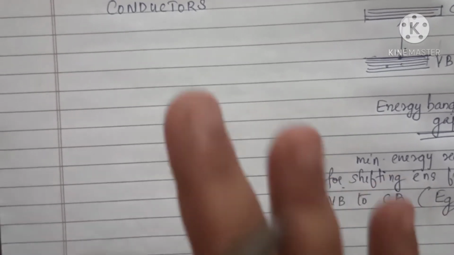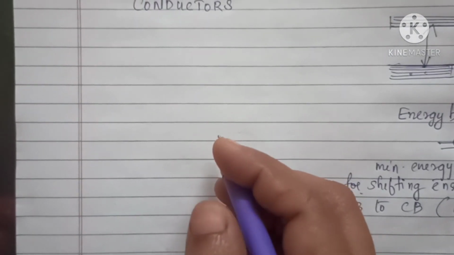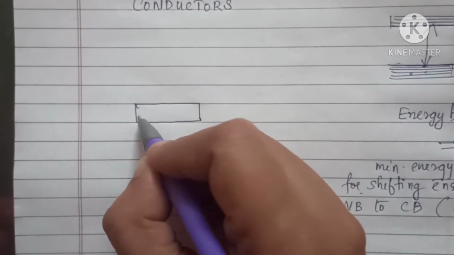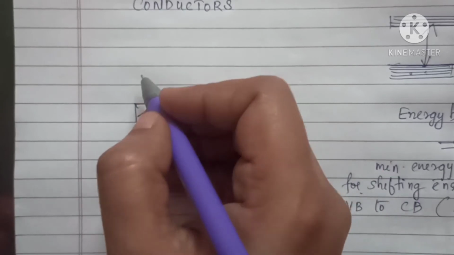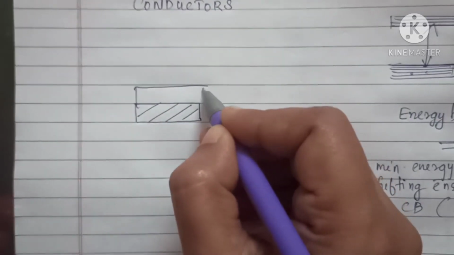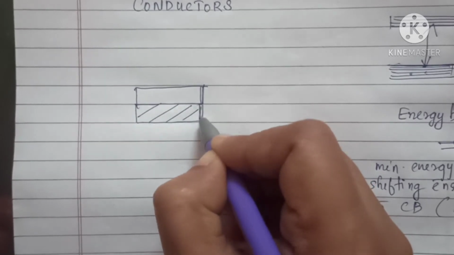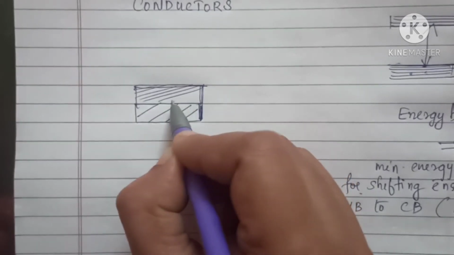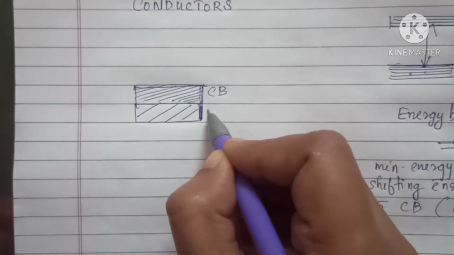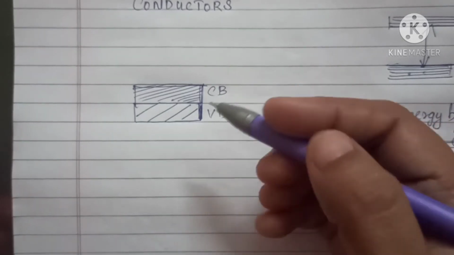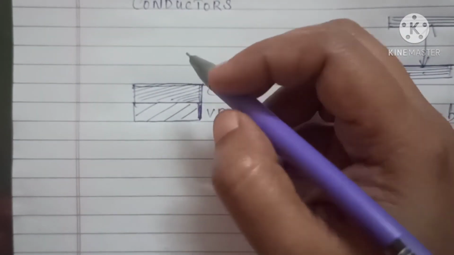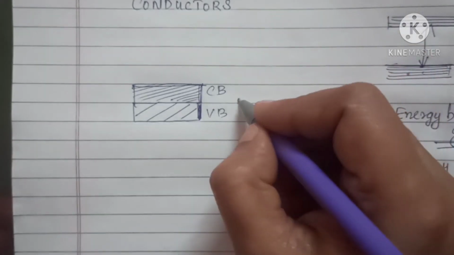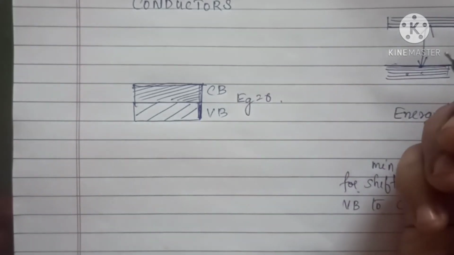The conduction band and valence band overlap each other, so the energy gap Eg is equal to 0.